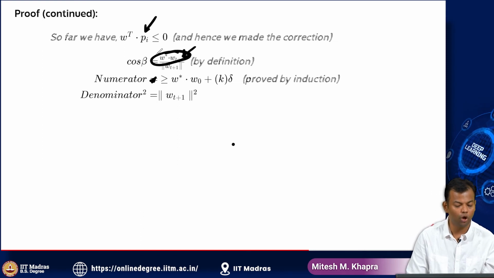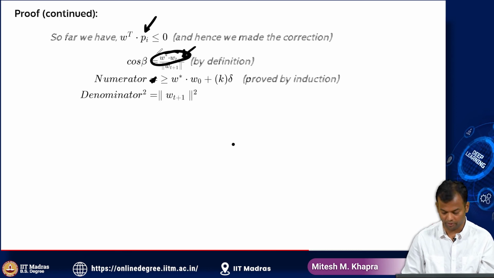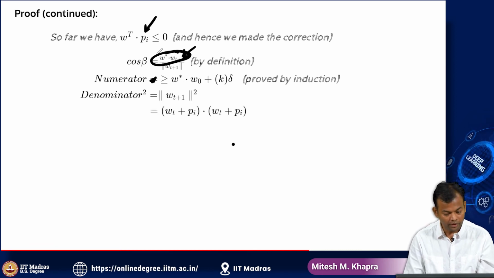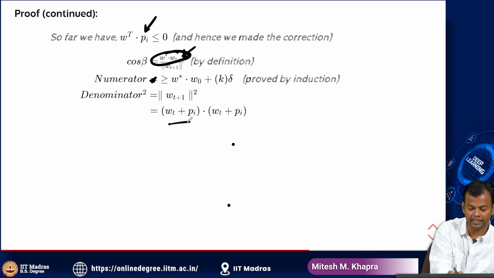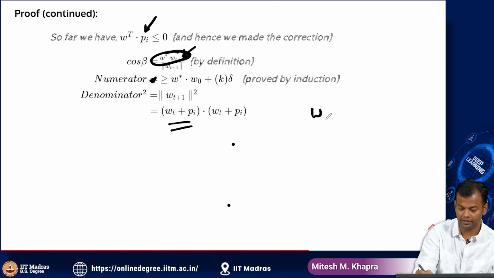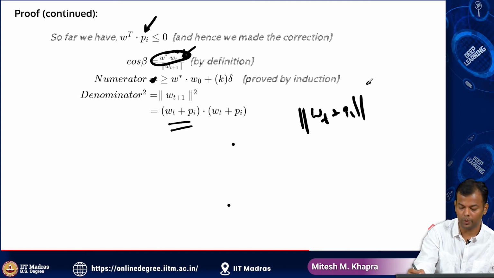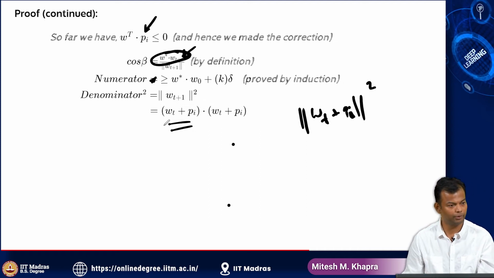So the denominator is the norm of Wt plus 1. So the square of the denominator will be the square of the norm. Now again for the norm of Wt plus 1, I'm first going to expand Wt plus 1, which is Wt plus Pi. So the norm square of Wt plus Pi is just the dot product of the vector with itself, so this would be Wt plus Pi dot Wt plus Pi.